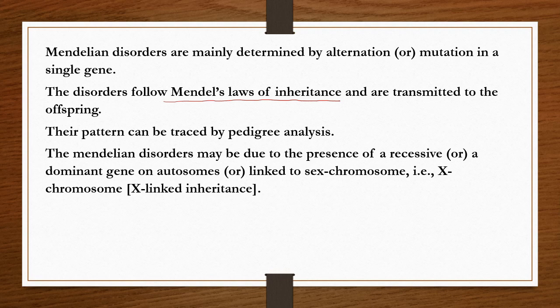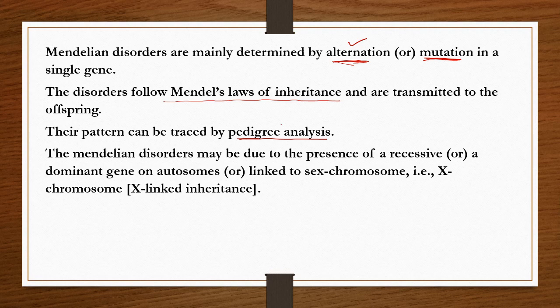Now, they occur mainly due to the alteration or mutation of a single gene. Mendelian genetic disorders occur due to the mutation or alteration in a single gene. And these Mendelian genetic disorders are studied or traced by pedigree analysis.